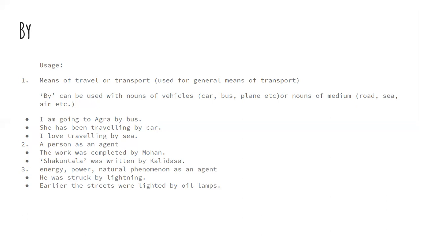Then by is also used with energy, power, natural phenomena when they are used as agents. Agents, doers. So he was struck by lightning. Lightning is a natural phenomenon, but it is functioning as an agent. So he was struck by lightning. We are using by before it. Earlier, the streets were lighted by oil lamps. So energy, power, but it is working as agent. Oil lamps are working as agents. So by oil lamps.